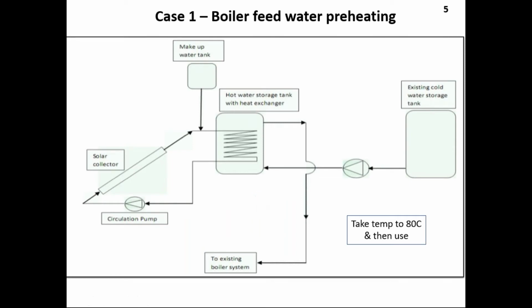Now, if you see this picture, what is the conventional engineering? This is where we need to think of integration. In any conventional boiler feed water preheating, we have a separate unit of solar collectors. These are the solar collectors. Then a tank in which the water gets heated to 80 degrees centigrade, and once it gets heated up to 80 degrees centigrade, it is then fed to the boiler feed water tank. Here, the existing boiler, once it gets heated, it is fed to the boiler feed water tank.